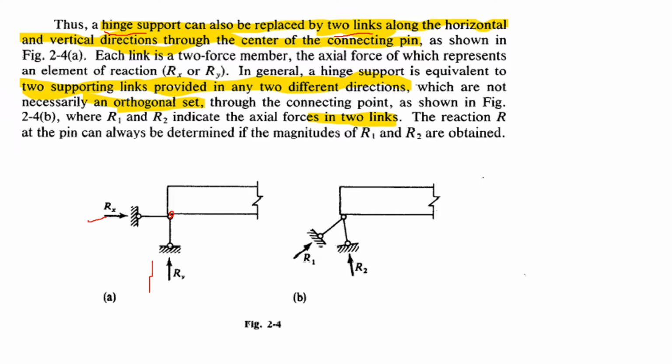And in general, the hinge support is equivalent to two supporting links provided in any two different directions, which are not necessarily an orthogonal set. It means it is not necessarily an orthogonal direction. It can be at any direction, this link and this link. Through the connecting joint, R1 and R2 indicate the axial forces in the two links. The reaction R at the pin can always be determined if the magnitudes of R1 and R2 are obtained. We can find out the reaction once we know R1 and R2.